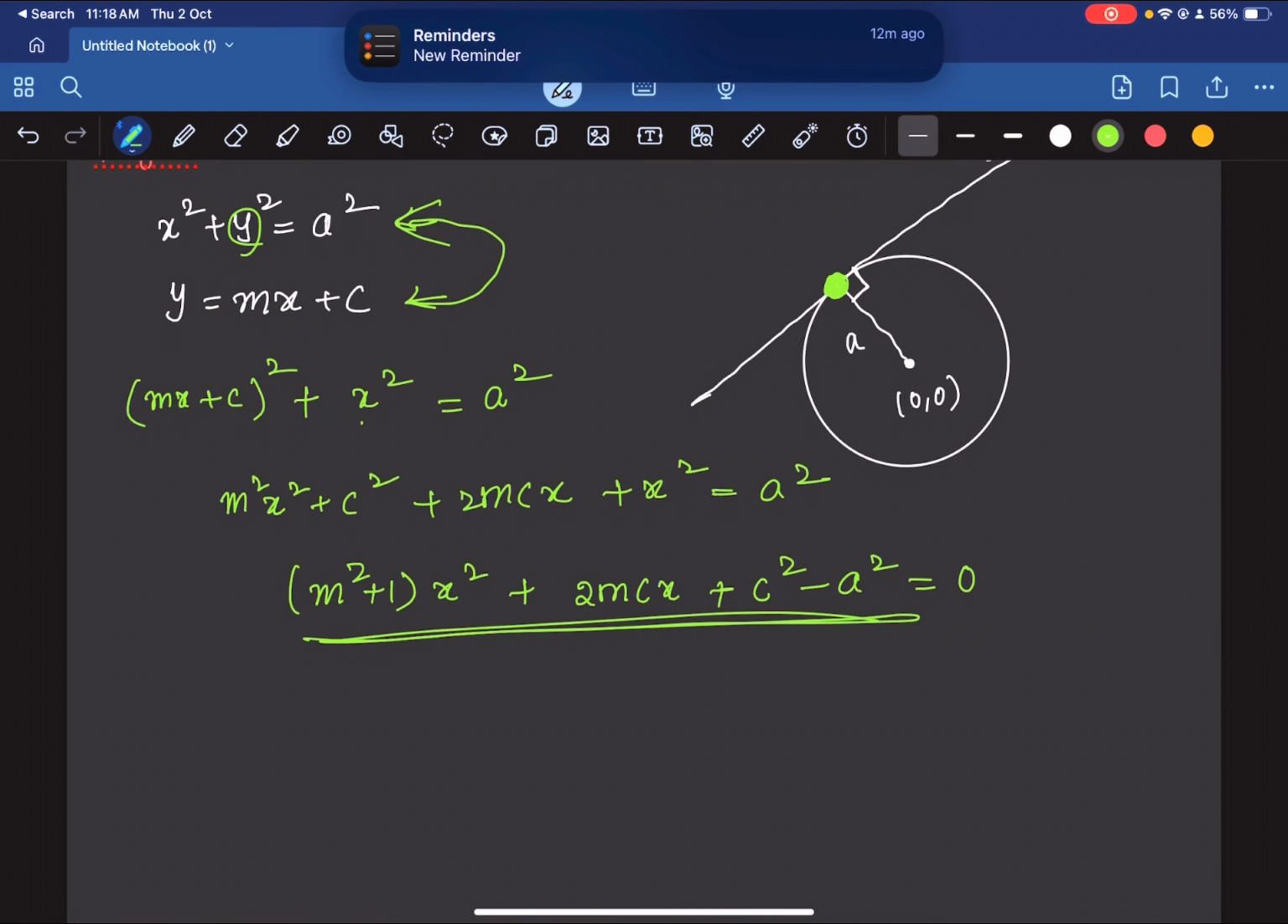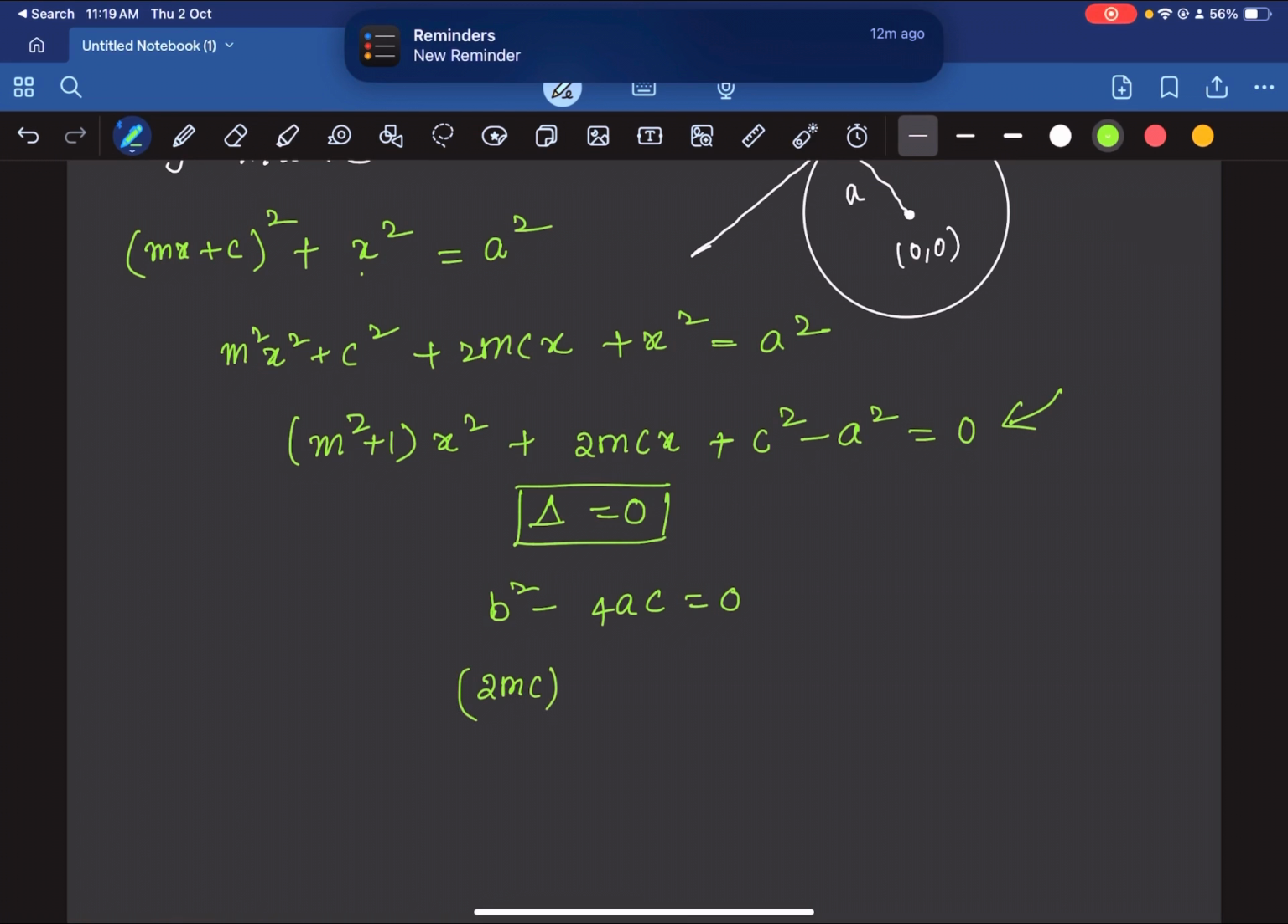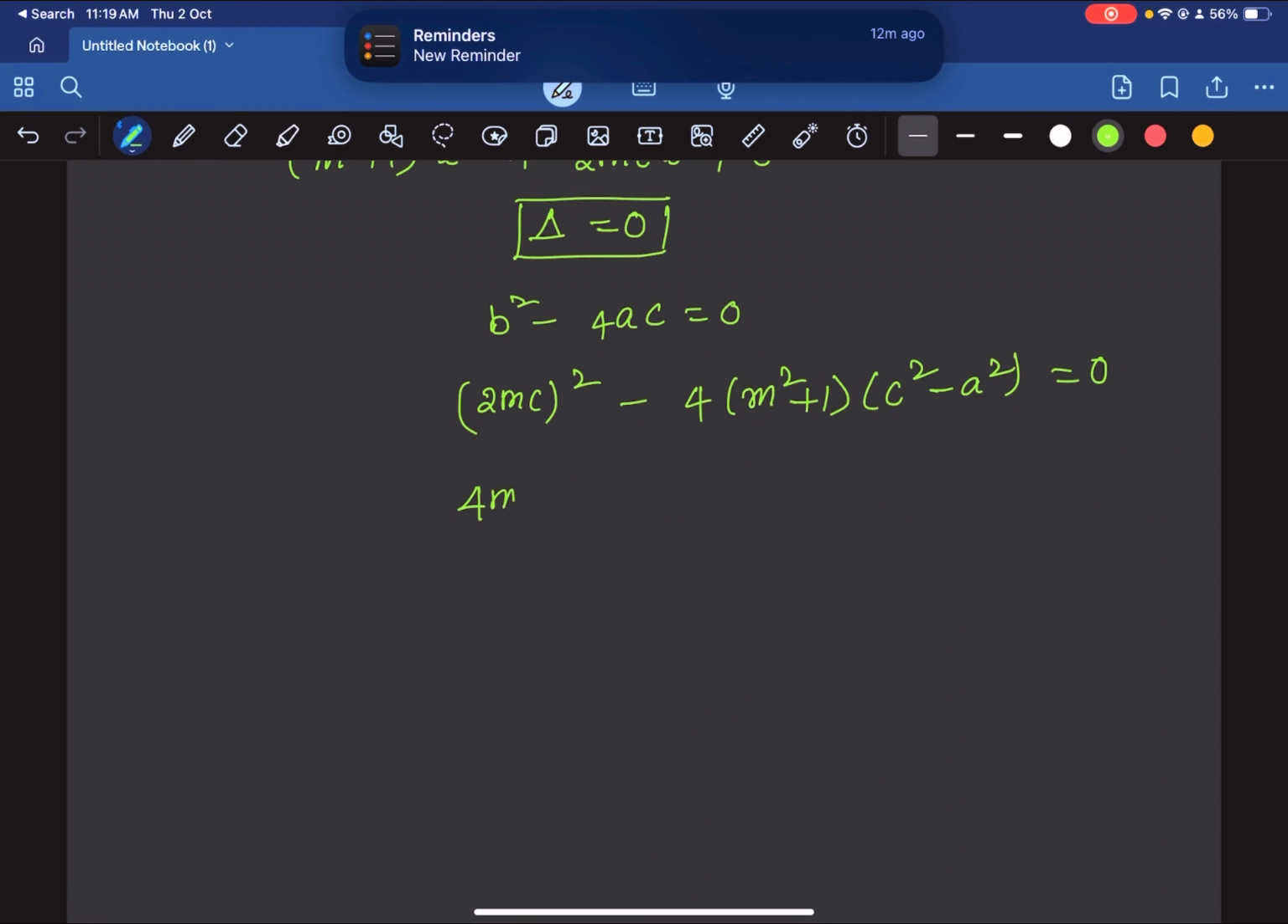Discriminant is b square minus 4ac equal to 0. Your b is 2mc whole square minus 4, a is m square plus 1 and c is c square minus a square. So this is 0. So 4m square c square is equal to 4 multiplied by m square c square minus m square a square plus c square minus a square. So this 4 and this 4 get cancelled. So this is m square c square is equal to m square c square minus m square a square plus c square minus a square. So this and this get cancelled.